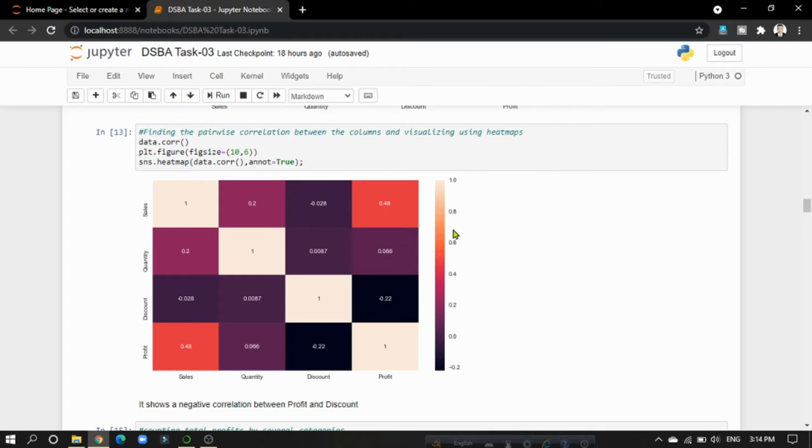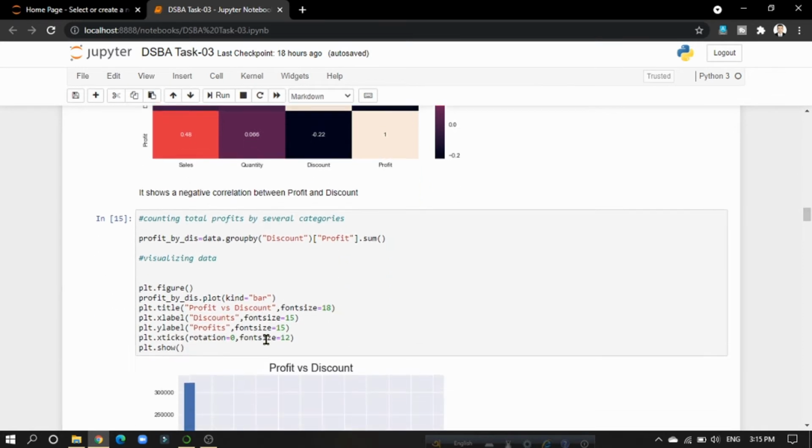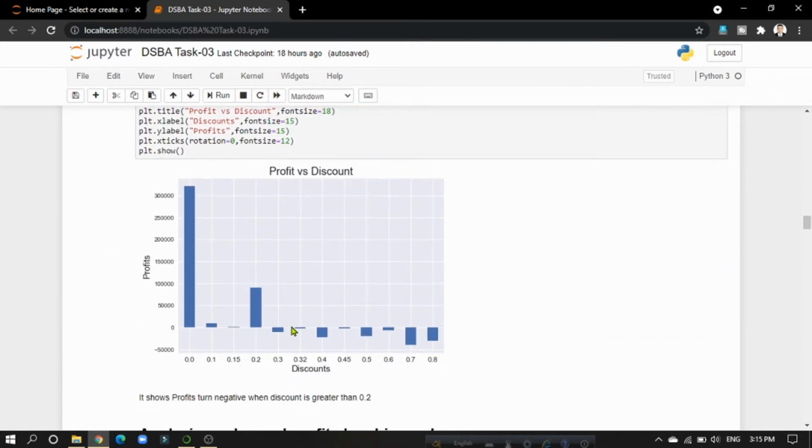In the heat map, we can see the maximum value is 1 and the minimum value is minus 0.2. If we focus on the profit, we see the correlation between sales and profit is 0.48, that is positive, and the correlation between profit and quantity is 0.066, that is also positive but very less, and the correlation between profit and discount is minus 0.22, that is negative. And then I have tried to count total profits by several categories, and we see that when the discount is larger than 0.2, then the profit turns negative.